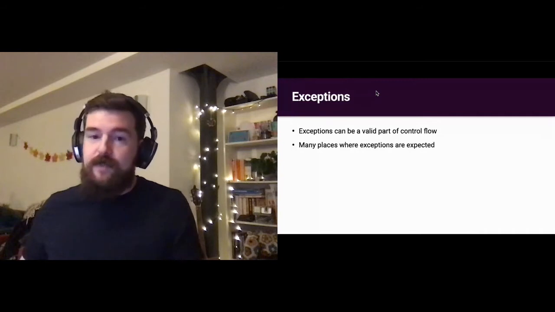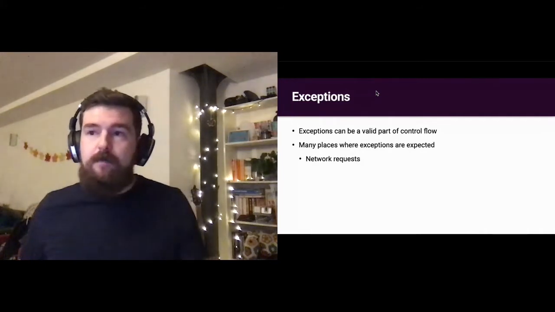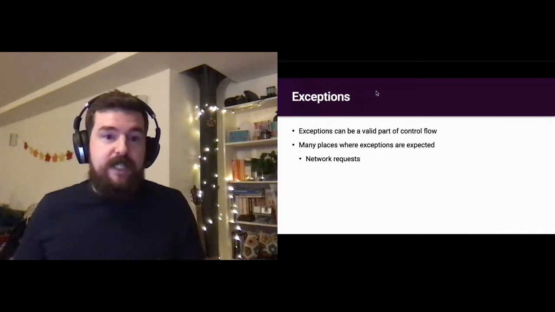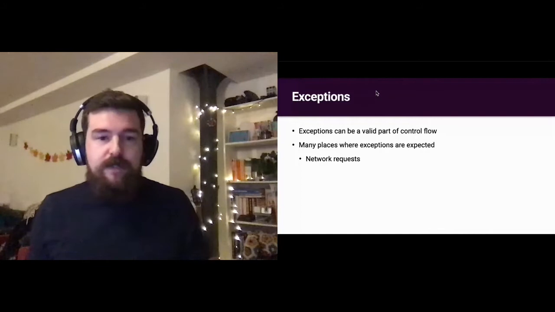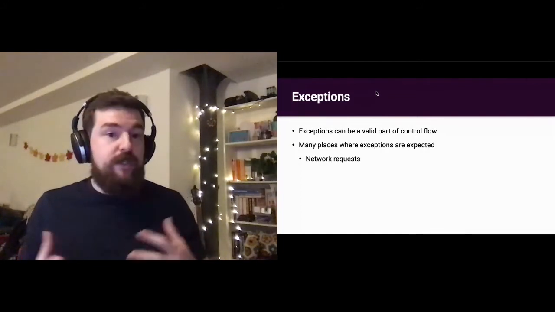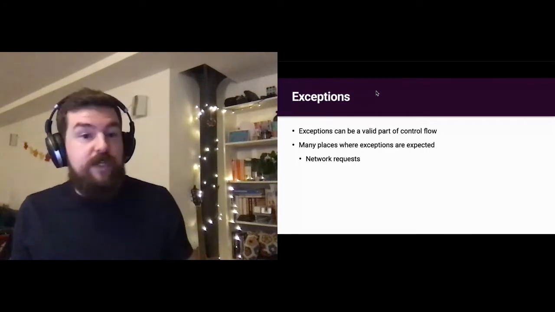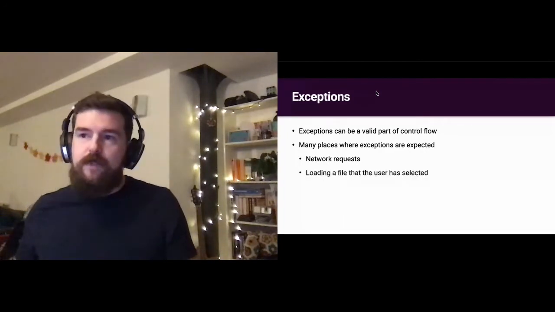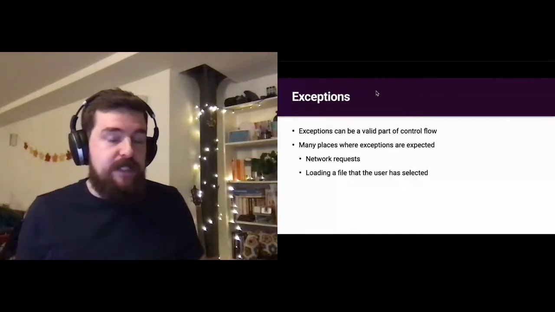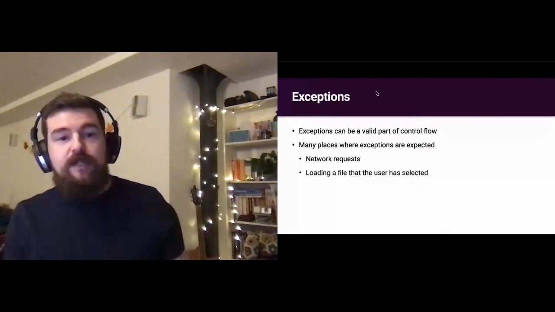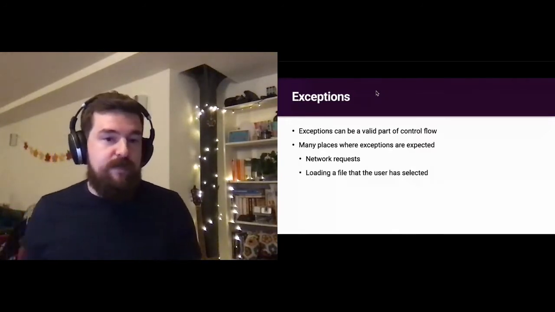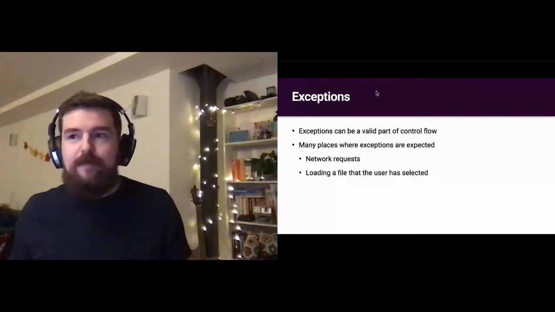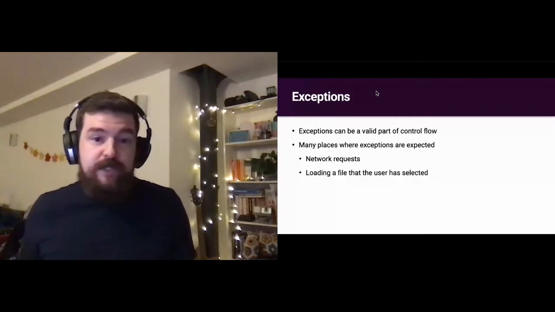Some examples of this are things like network requests. Obviously, on a mobile device in particular, you might have a flaky connection. You might have to surface things like I/O exceptions, security issues, SSL issues, or timeouts and that kind of thing. Loading a file that a user selected: we might show an intent picker, we might say choose a file, but the app may not be able to handle it. And we want to be able to handle that specific case. We probably don't want to crash the app when a user chooses a PDF and we can't read it.